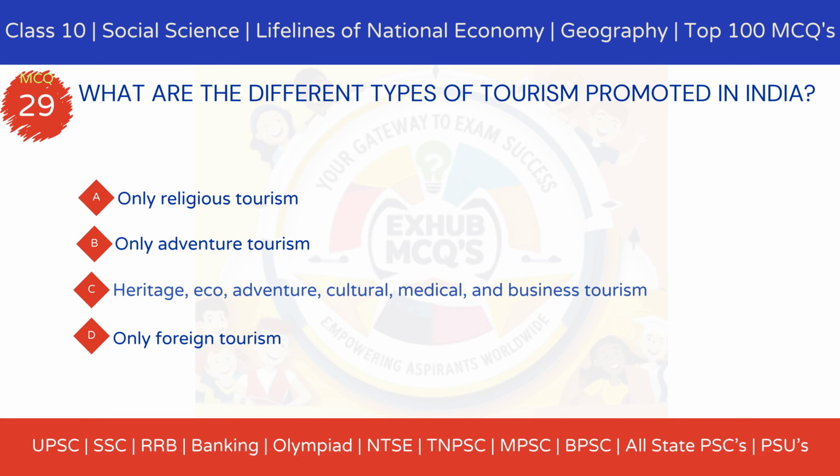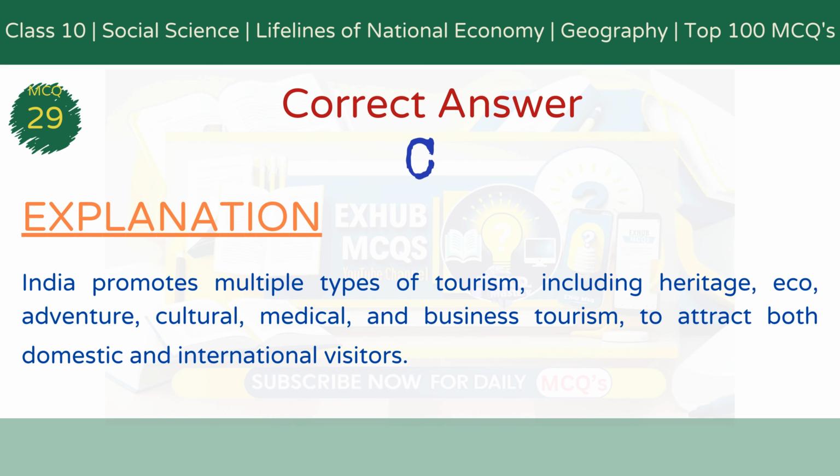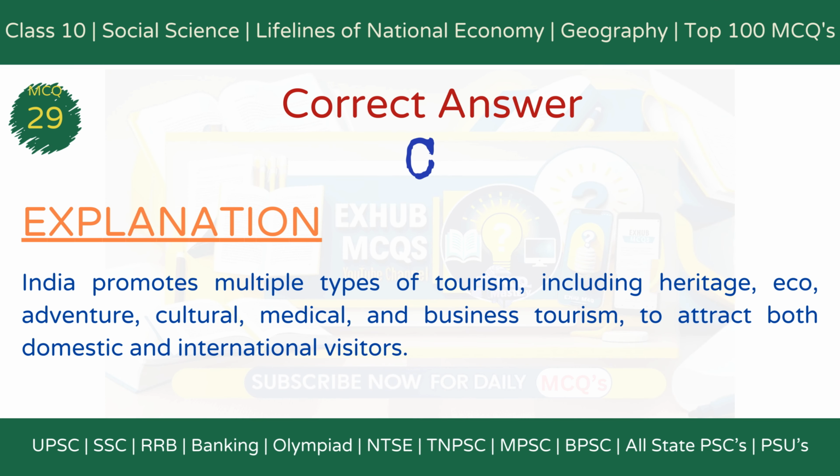MCQ 29. What are the different types of tourism promoted in India? Option A. Only religious tourism. Option B. Only adventure tourism. Option C. Heritage, eco, adventure, cultural, medical, and business tourism. Option D. Only foreign tourism. The correct answer is option C, heritage, eco, adventure, cultural, medical, and business tourism. Explanation. India promotes multiple types of tourism, including heritage, eco, adventure, cultural, medical, and business tourism, to attract both domestic